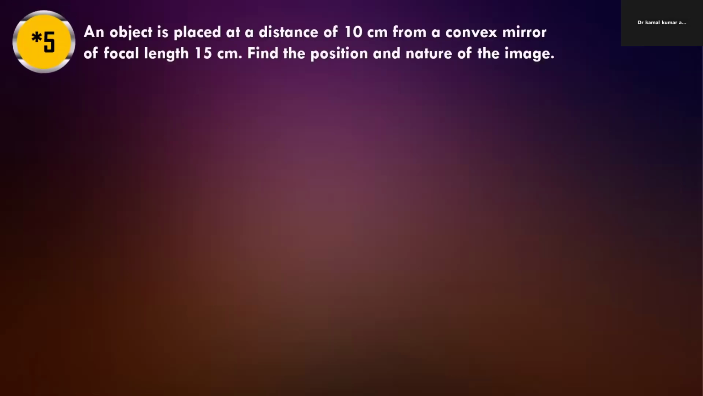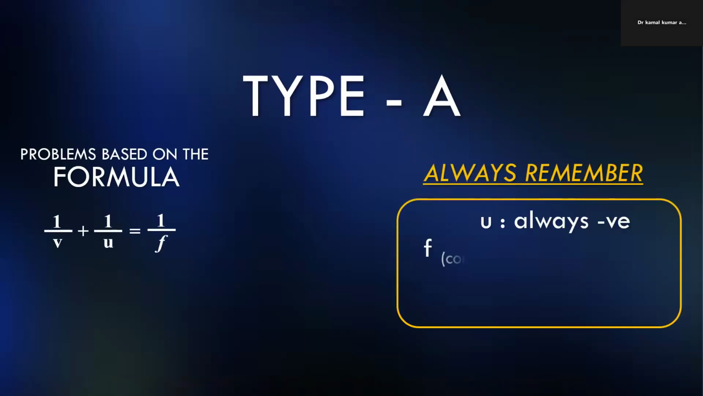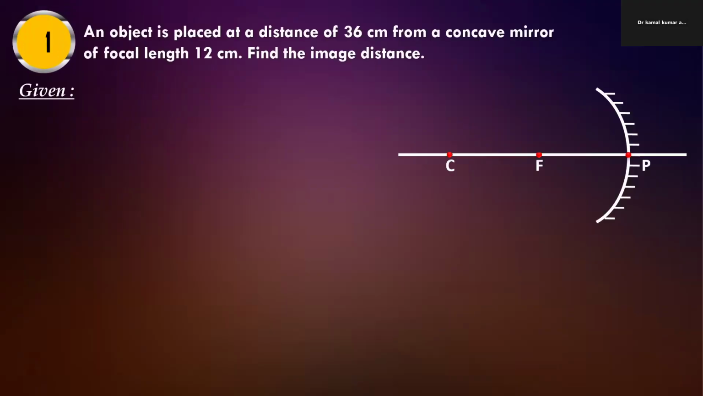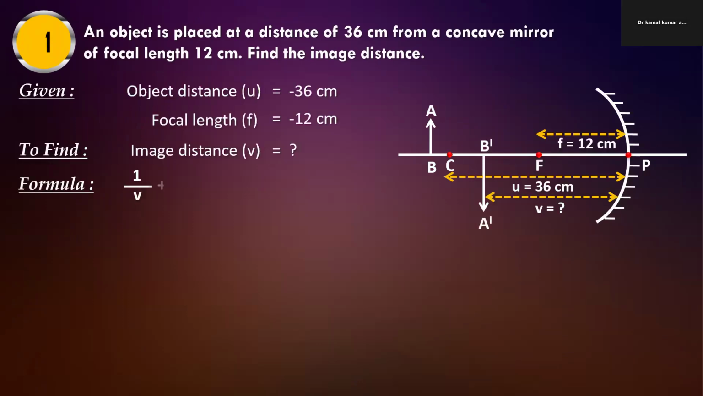Hello, dear students. This is lecture 5 for physics chapter light, reflection, and refraction. In last class, we discussed some numericals, so we will continue with the numericals in this class also. Short and easy numericals.